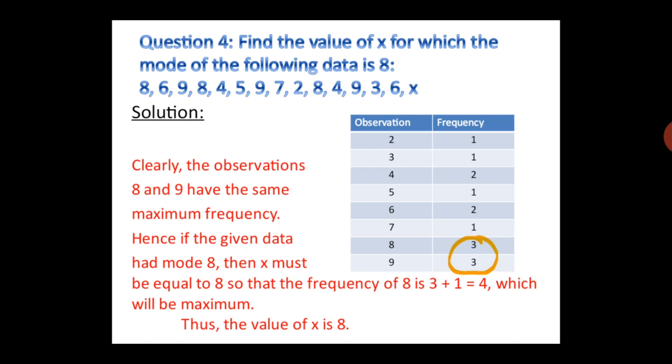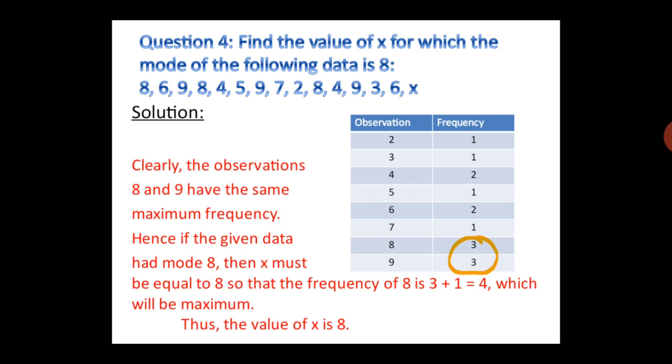That means if the mode is 8, that means 8 has the maximum frequency. But here 8 and 9 both have the same frequencies. So how can these two be the mode? We have only one mode, and that is 8. So the frequency of 8 should be the maximum. We can say this x will be 8 because when in place of x we write 8, we will get the frequency of 8 as 4. So what should be the value of x? 8.